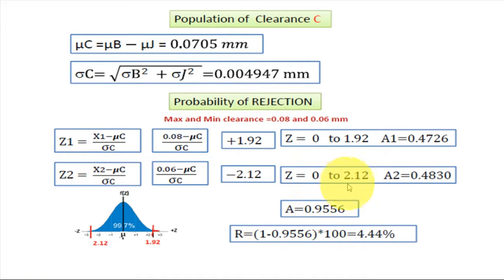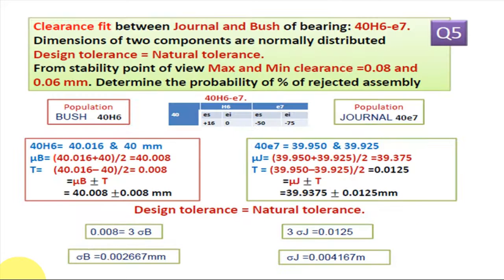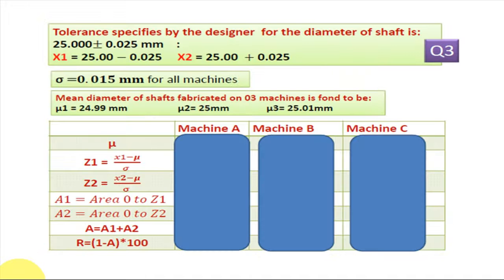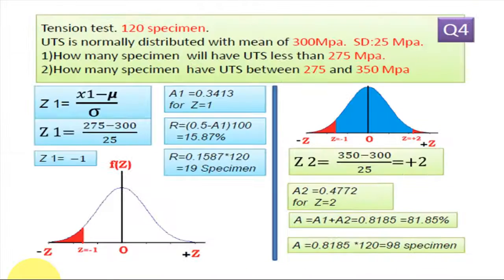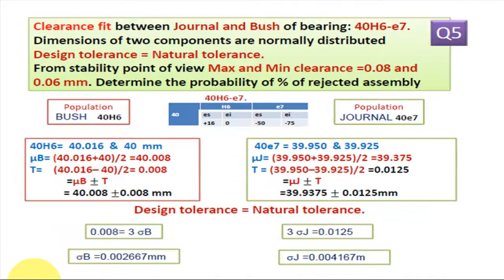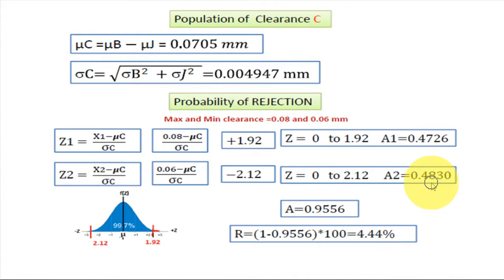The second limit is 0 to 2.12, so we have to find the area under 2.12. This is 2.1 and this is the 2 column, so it is 0.4830. This is the area. So the total area is 0.9556.